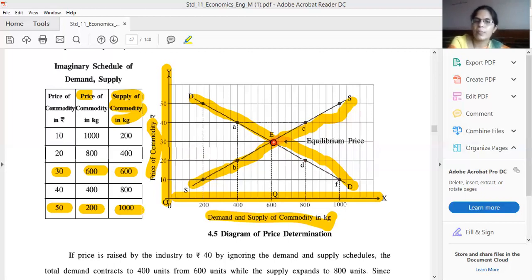So they will decide the price of 30 rupees, and the supplier will want to supply 600 units in the market, and the people who are ready to purchase this good, all the consumers or purchasers, also want to purchase 600 units in the market. So at this point, the 30 rupees price will be decided, and it is our price determination. I hope you all have got this price determination.